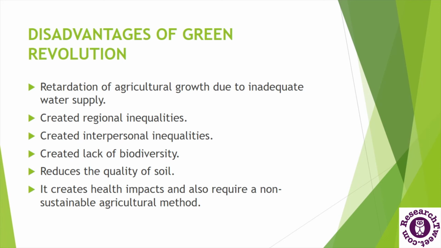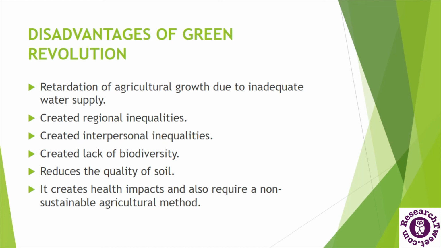As we have discussed, these high yielding varieties need proper irrigation methods. So in the areas of India, the farmers depend on rainwater for their irrigation because they do not have proper irrigation methods. So in the areas where irrigation methods are not very good, the revolution didn't work properly.